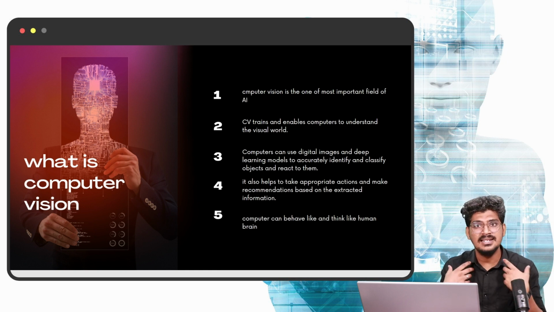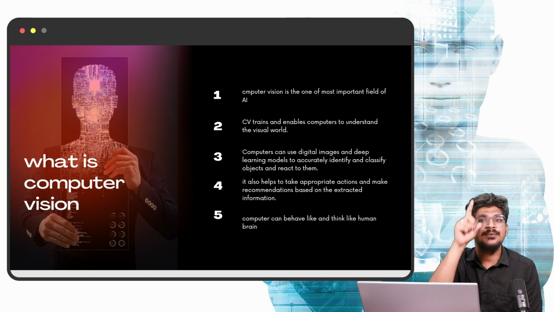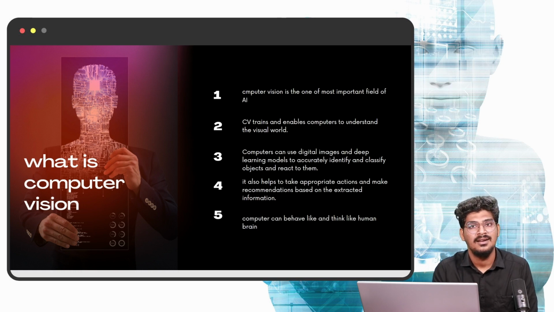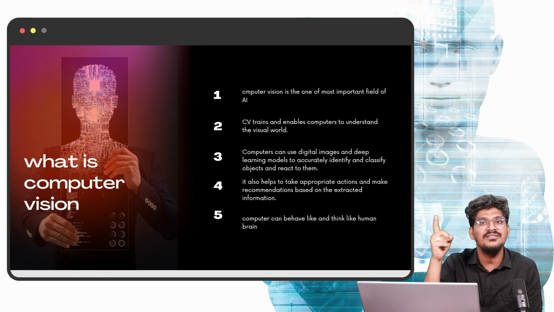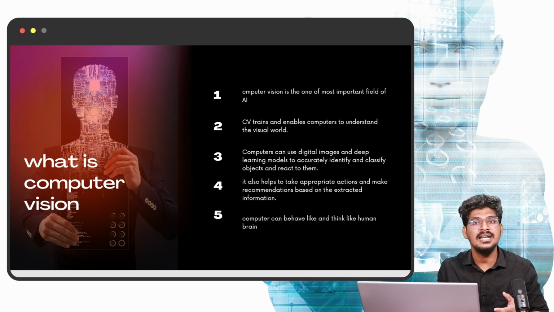Because you can understand the visual world, this can be possible for the computer. That's where computer vision can behave like, think like, and act like a human. For example, the robot. Without computer vision and deep learning, that cannot be possible for the robot. For understanding the visual world, computer vision is needed. For the actions, we train the model. That means we need a deep learning algorithm model. Then only the robot will understand the environment. That is like human behavior. So that's why I mentioned it here.